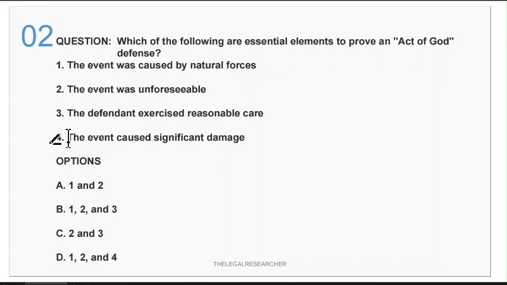Statement number 4, the event caused significant damage, is not essential as such for act of God. Yes, damage is always essential, but it is not in the option. So we have to omit this fourth one, and the correct answer is option B, 1, 2 and 3.